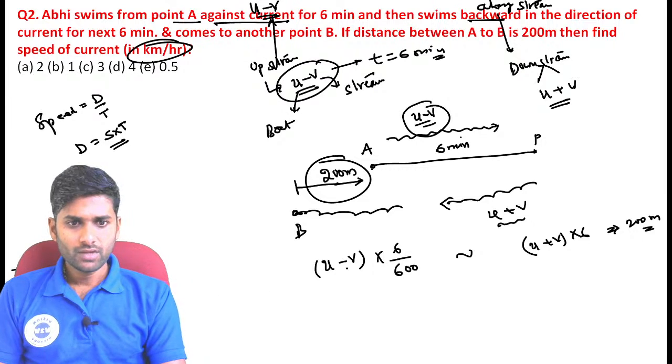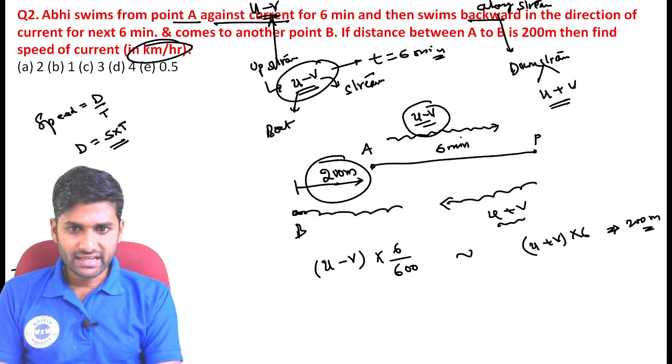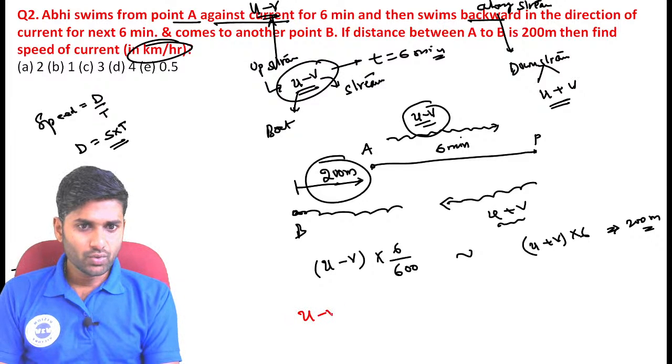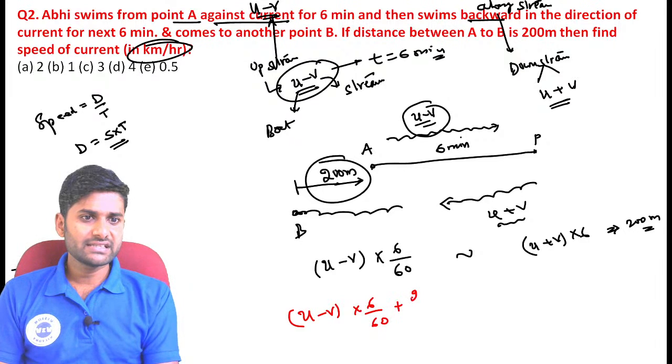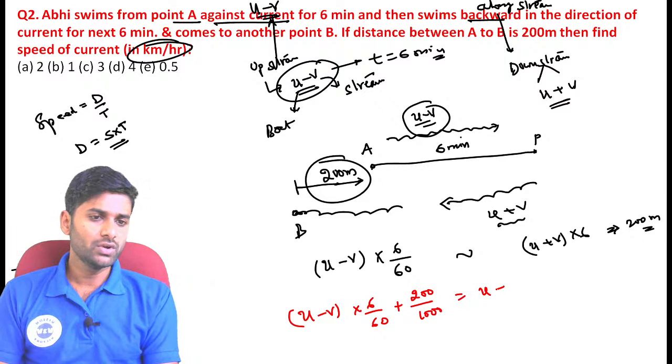Now you can read the entire equation like that. U minus V into 6 by 60, and the distance, 200 meters divided by 1000, is equal to U plus V into 6 by 60.